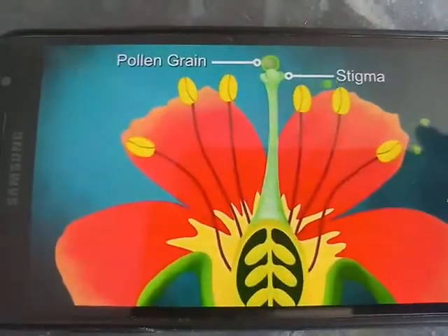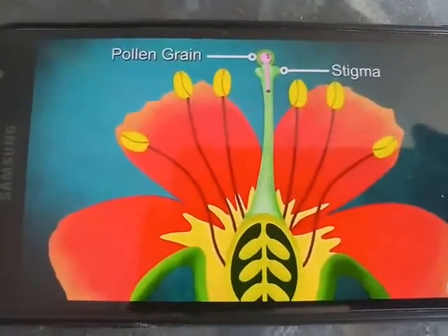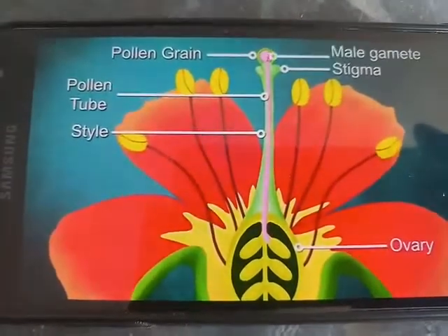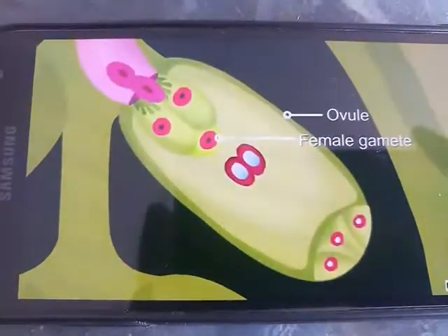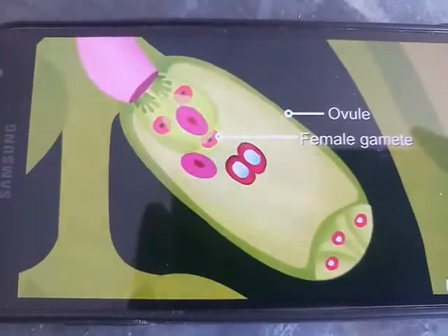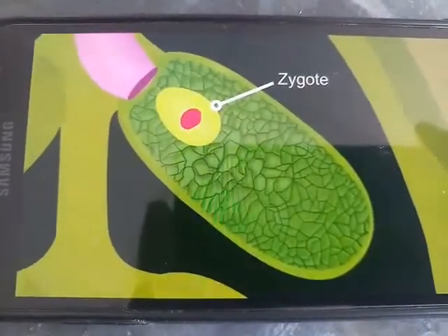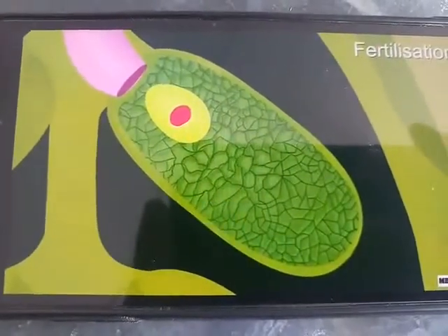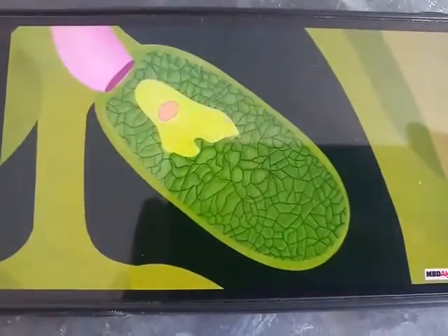Then, when the pollen grain reaches the stigma, a pollen tube is produced, which travels through the style and reaches the ovary. After reaching the ovary, the male gametes travel and fuse with the female gamete, the ovule, inside the ovary to form a zygote. This zygote will develop and turn into a small embryo. This process of fusion of male and female gametes is called fertilization.